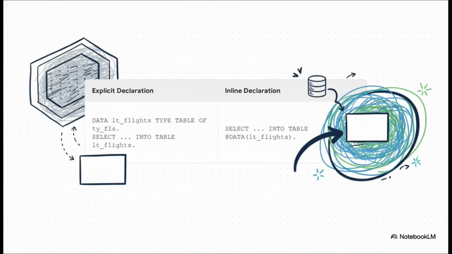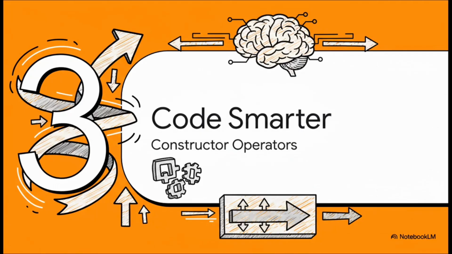And here's where it gets really powerful. Instead of manually defining a complex data type, then defining a table based on that type, you can now just select data directly into an inline declared table. A statement like SELECT ... INTO TABLE @DATA(lt_flights) creates that internal table, lt_flights, right then and there with the perfect structure based on whatever you put in your select list. It's a game changer.